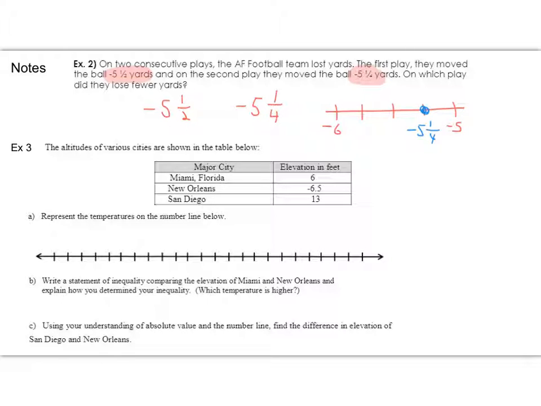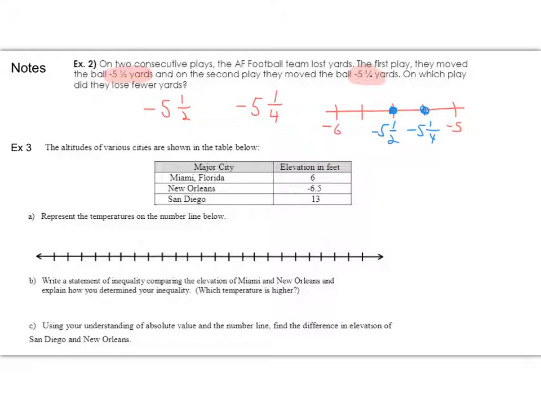And where's negative 5.5 going to be? Well, that's halfway between negative 5 and negative 6. And keep in mind, if we follow this pattern, this would be negative 5 2/4, but 2/4 reduces to 1/2. So that point right there is negative 5 1/2.